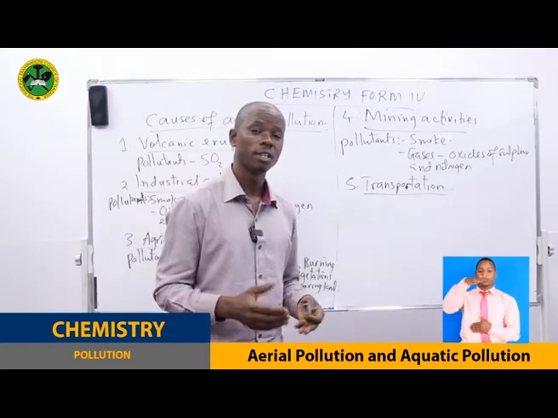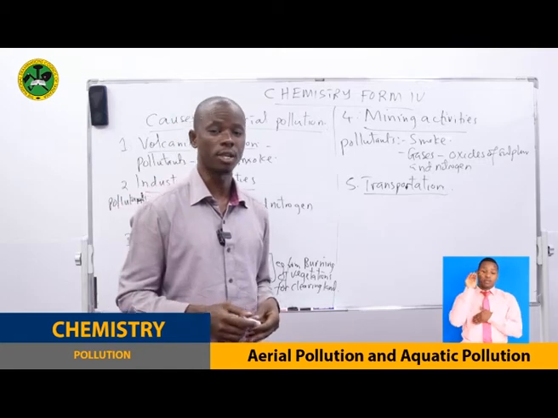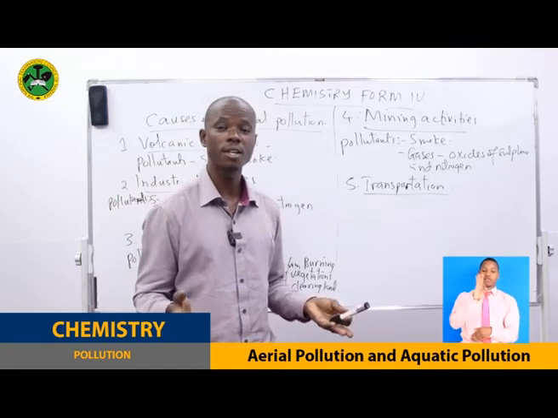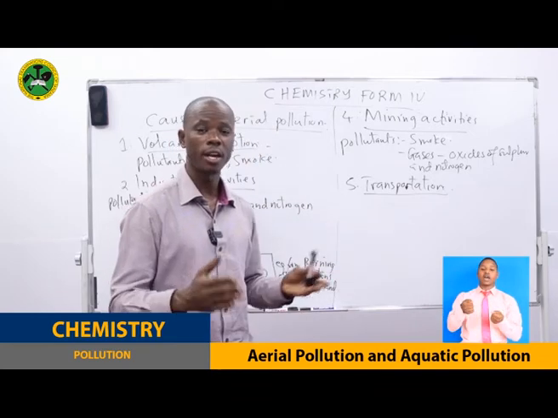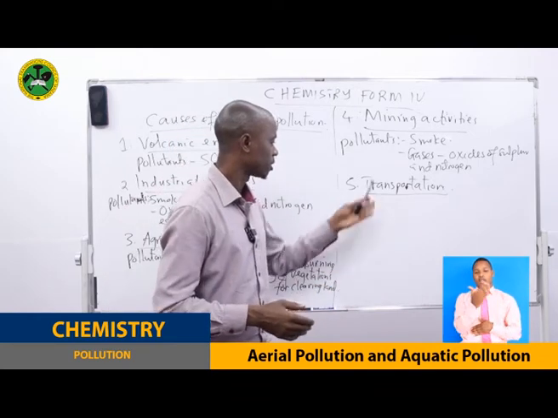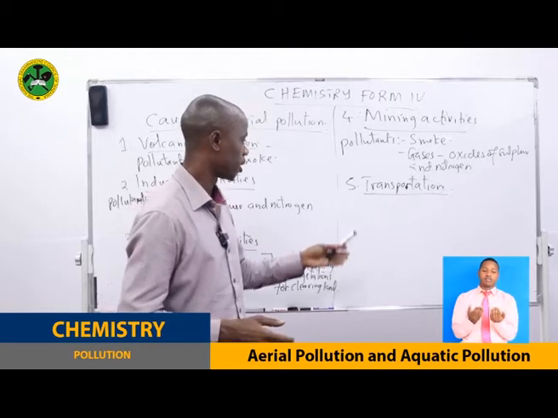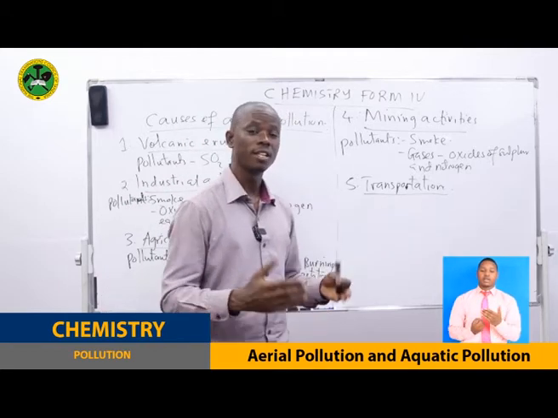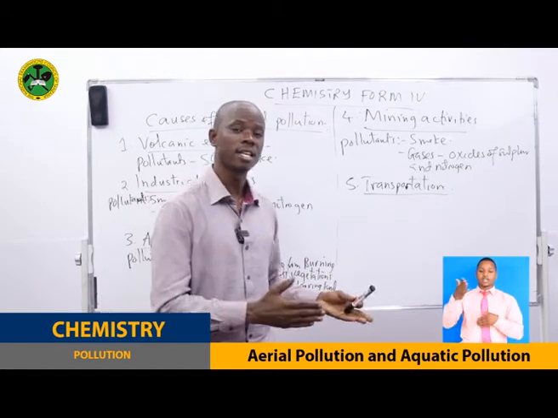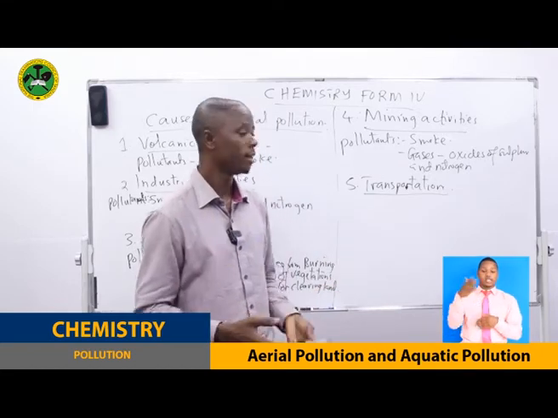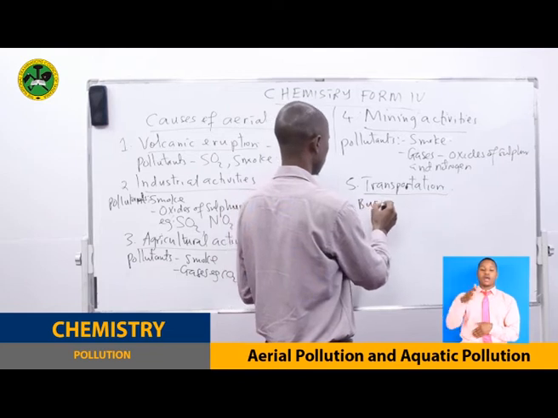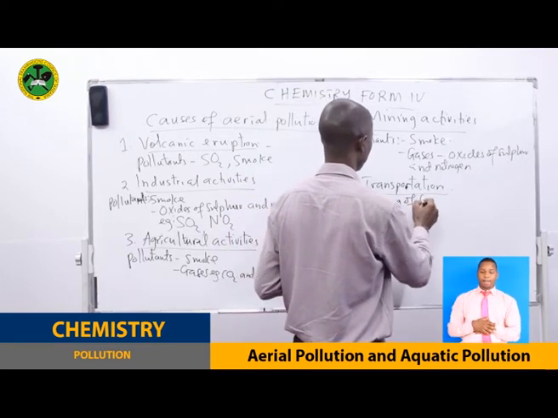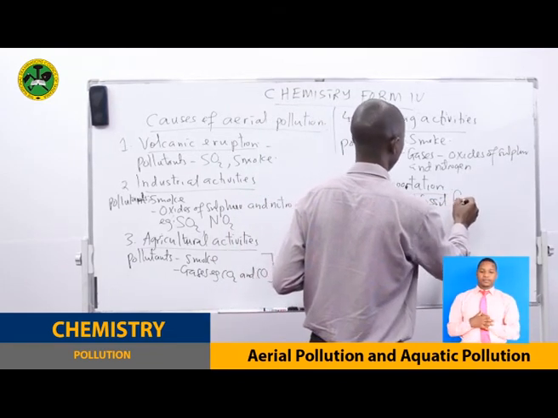In transport, there is burning of fossil fuels from the engines of cars, trains, tractors, and others that can produce different gases. And when these gases are introduced into the air, automatically that is pollution. So burning of fossil fuel